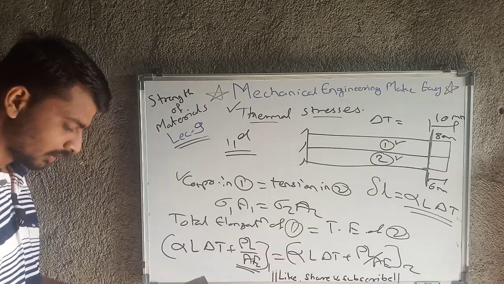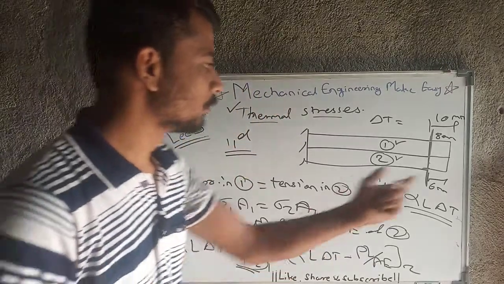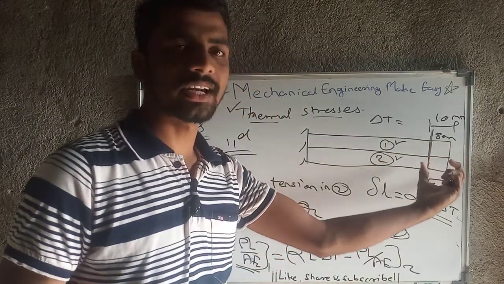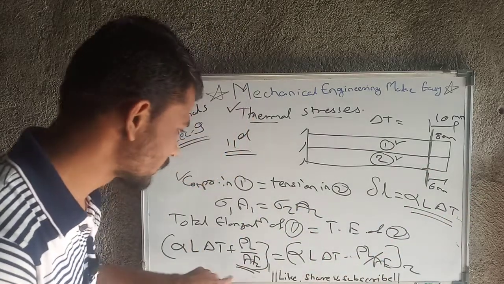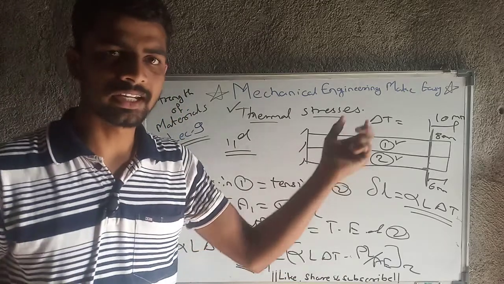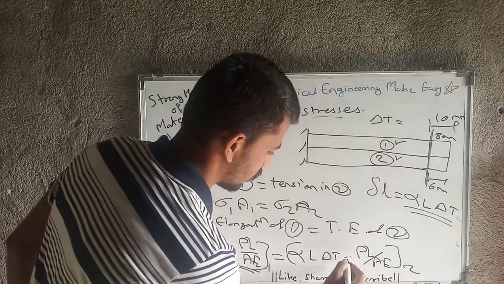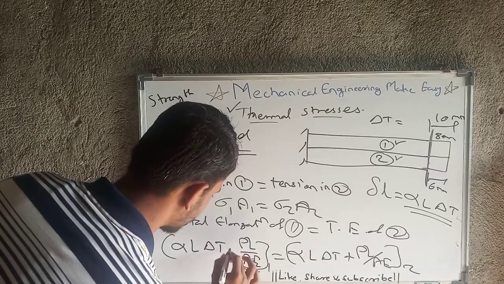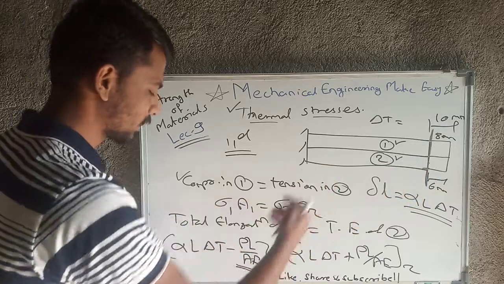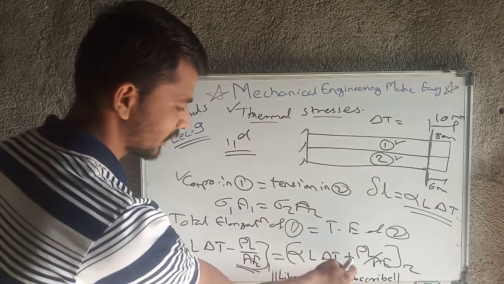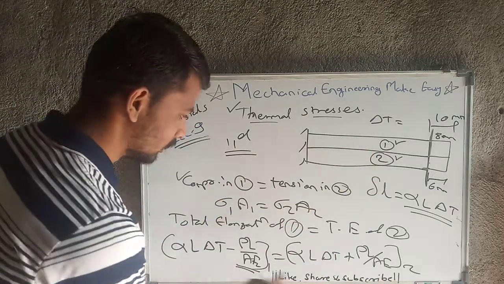Why is it occurring here? It is because one material will be in compression and the second will be in tension. That's why this term is coming there. Okay, this positive and negative sign will vary according to which material is in compression and which material is in tension. Here, as material 1 is in compression, that force will be a compression force. That's why here will be a negative sign and here a positive sign, and according to which material is in compression and which is in tension, the sign will vary.